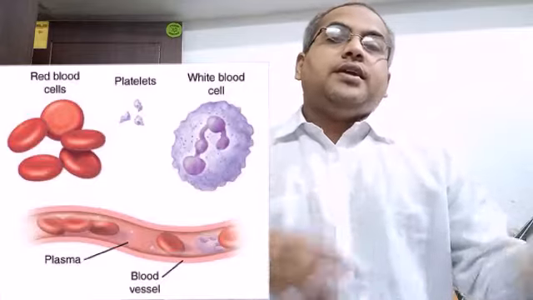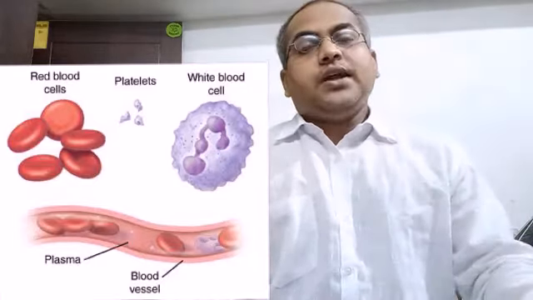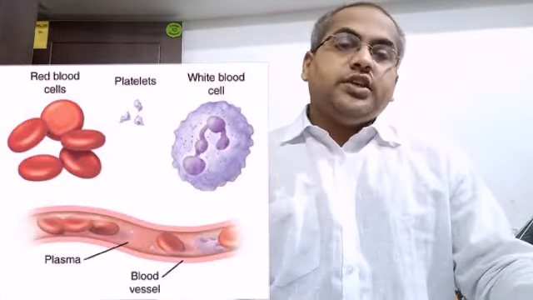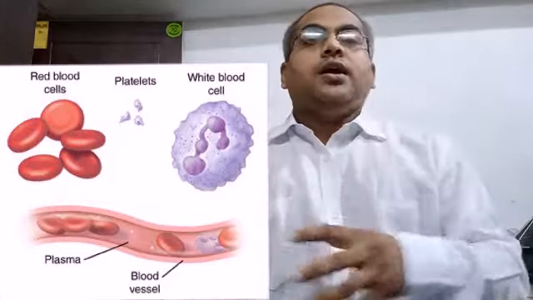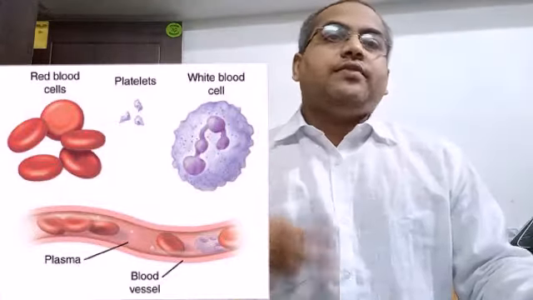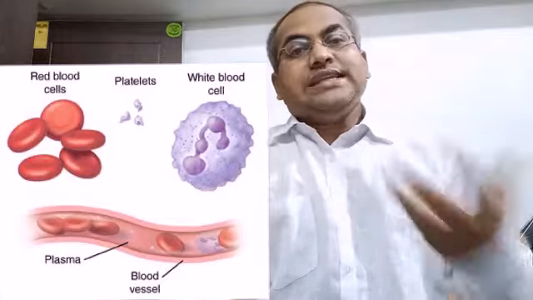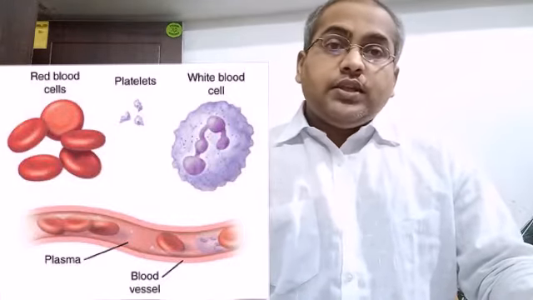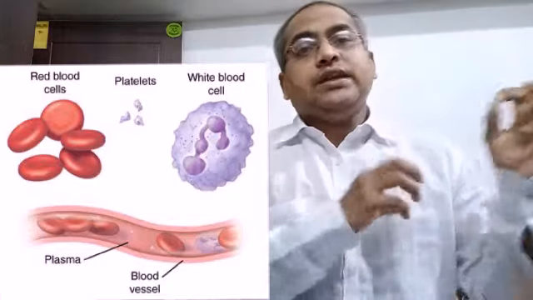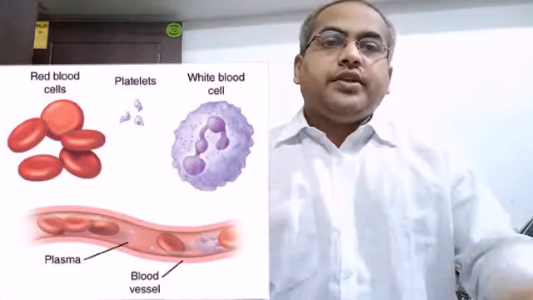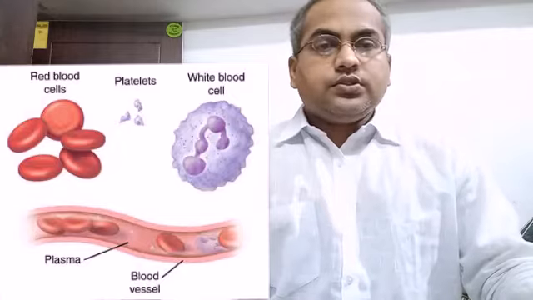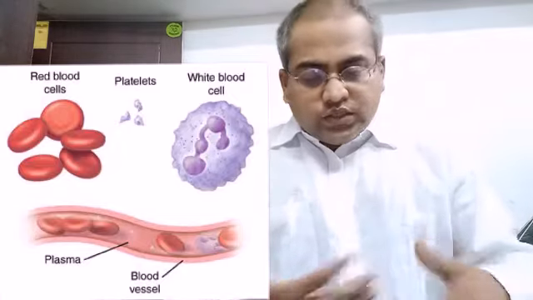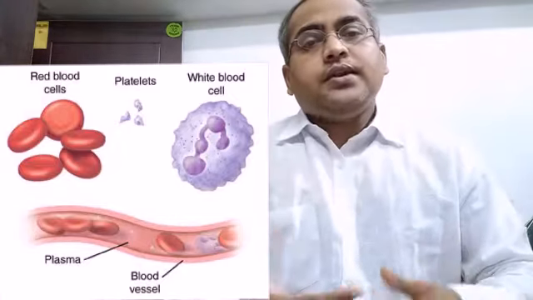From there, it combines with carbon dioxide and becomes carboxyhemoglobin and brings the carbon dioxide back to the lungs, and from the lungs we exhale the carbon dioxide into the atmosphere. The waste products are carried to the kidney and to other organs also. In this way, blood helps us in transportation.